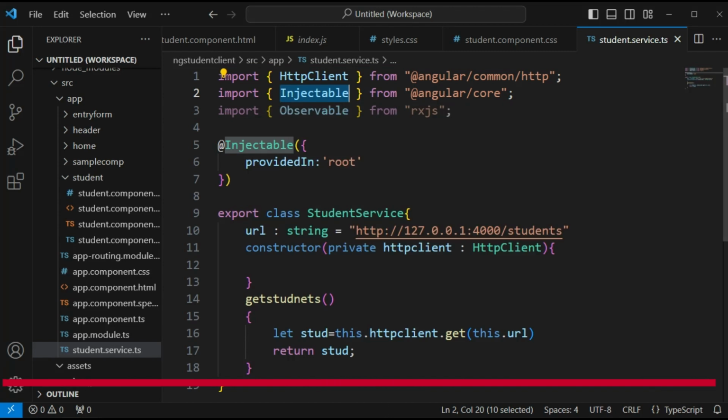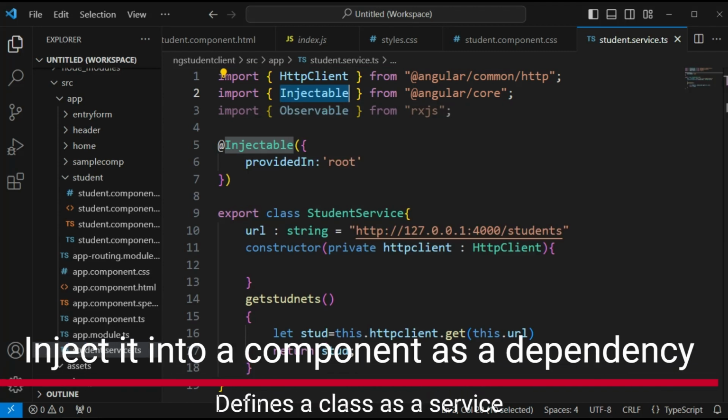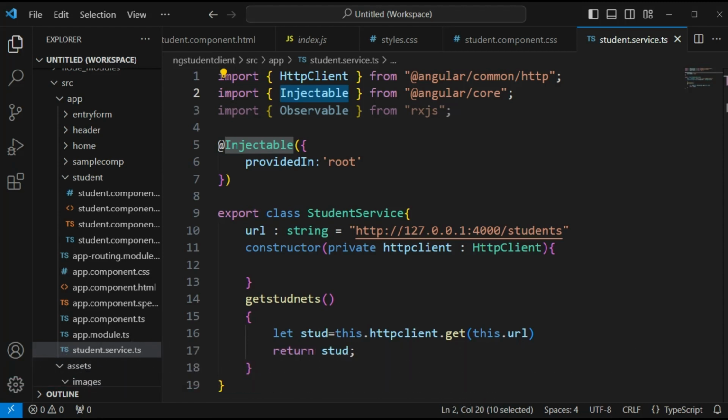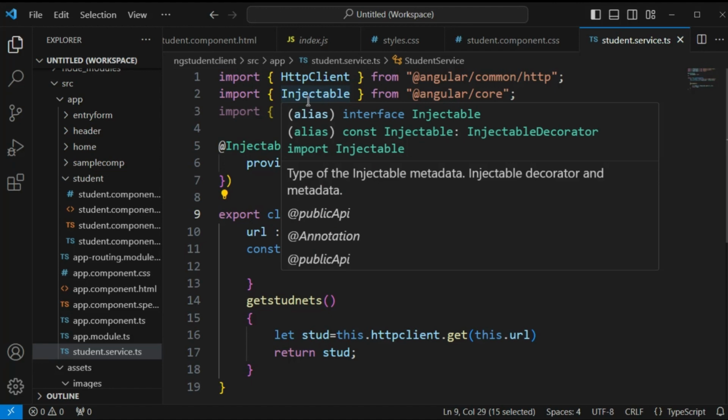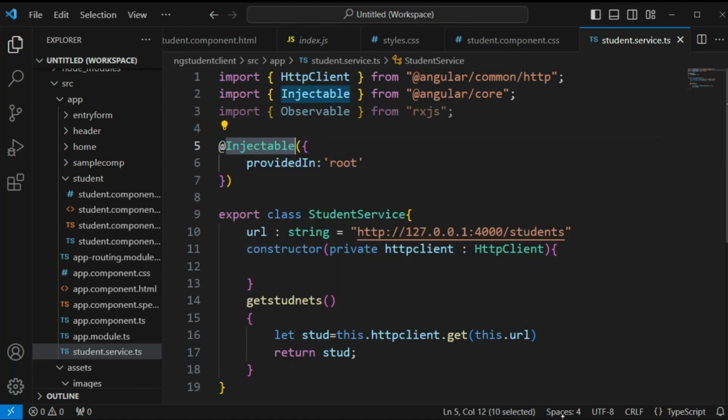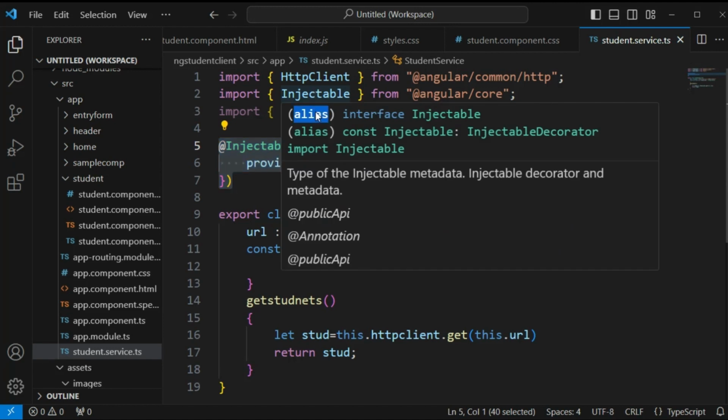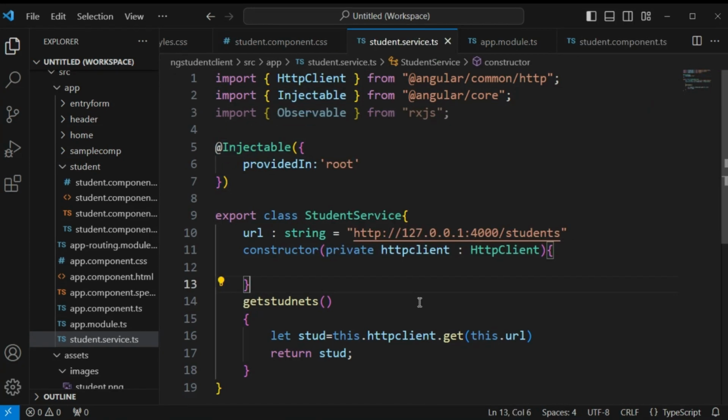This Injectable is used to ensure the necessary metadata to create the class dependencies whenever we are injecting this class. Inside this, we have the Injectable function that will take care of those operations. What are the dependencies for our class injection? That will be taken care of by the Injectable object. Okay. Now we will see about the Observable. Now we are not using this Observable. We will use it later for creating.